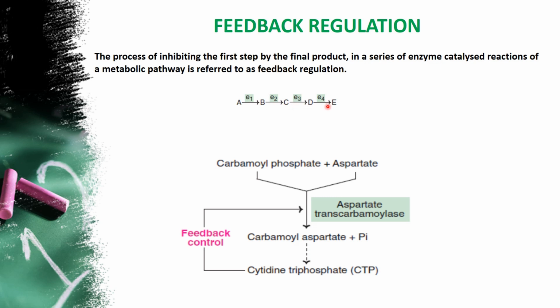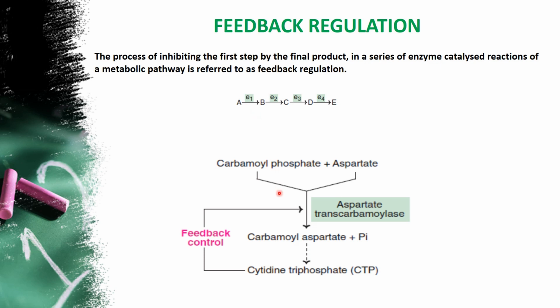The end product, for example pyruvate, will bind to the first step of the reaction, which is otherwise called the rate limiting enzyme or rate limiting step. This is how it is controlled. The product itself is able to control the whole pathway at the very first step of the reaction. That type of reaction is called feedback regulation.